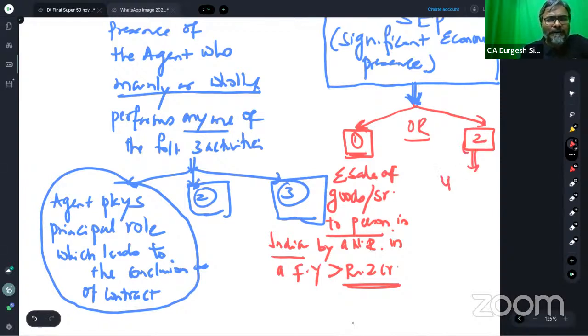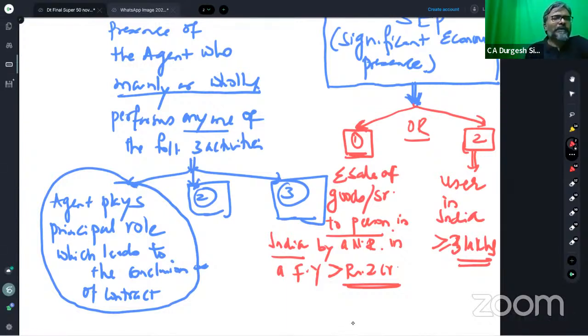if they don't have a sale, but they have got users in India, then in this case, the minimum population of users in India should be at least 3 lakhs. You say, so what do you mean by user? Like, for example, I have got an app. I'm a non-resident, I have got my app. Total number of downloads made by the users in India is, say, more than 3 lakhs. Say Netflix. So more than 3 lakhs people in India have downloaded my app.